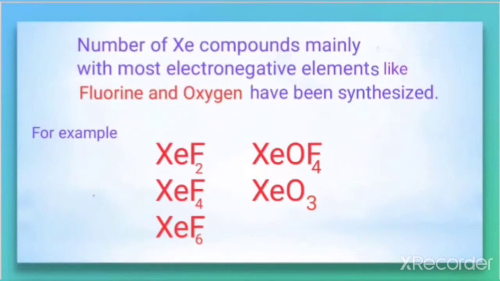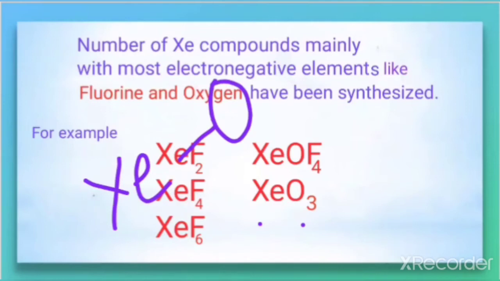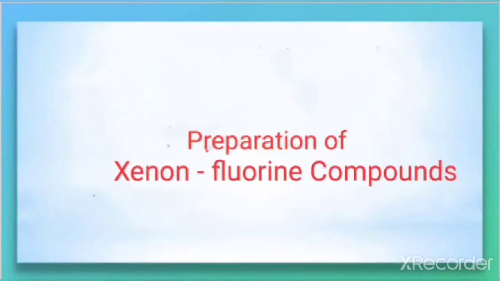And the compounds in which xenon and oxygen are present are called xenon-oxygen compounds. Now let us discuss the preparation of xenon-fluorine compounds.